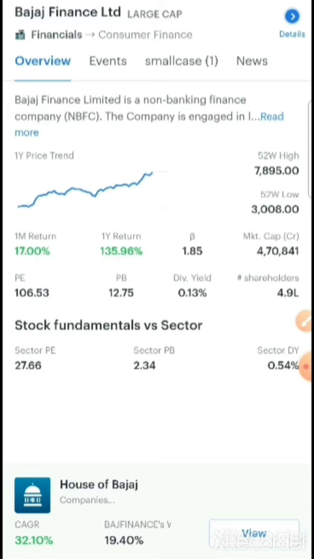So if the beta of your portfolio or your stock is less than 1, you can assume you will not have much volatility in the stock. Even if the stock price falls or the market crashes, you will have less damage done in terms of stock price for that specific stock.